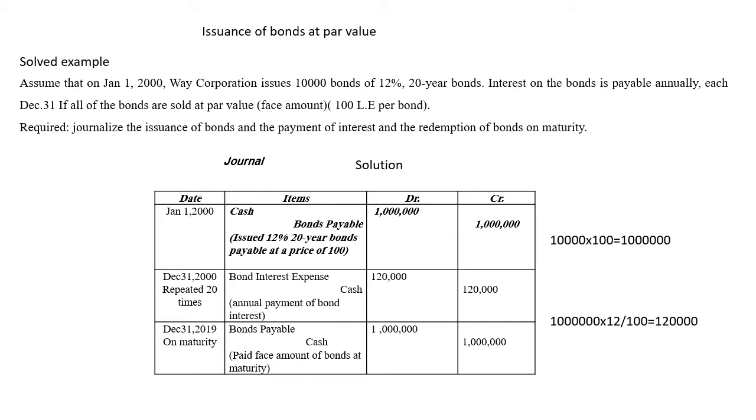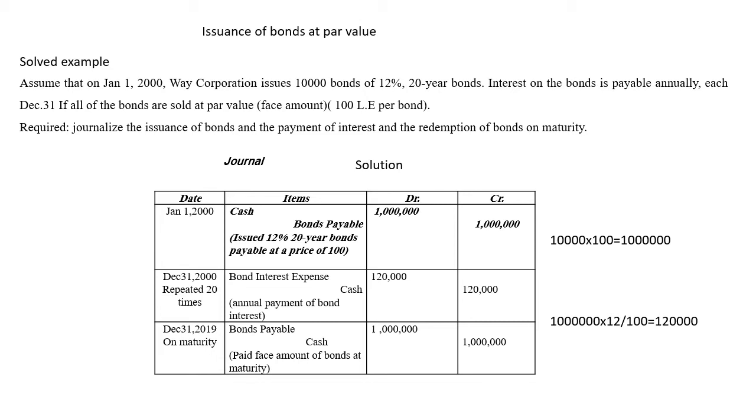How many bonds were issued? 10,000. How much money was collected? You multiply 10,000 by the price 100, so it's debit cash by 1 million. That's the money collected from bondholders. This money collected is considered a liability, so it's the credit bonds payable. The same as you used to journalize when we said that a company got a loan from the bank. You used to debit cash and credit loan. Debit the cash collected and credit the liability.